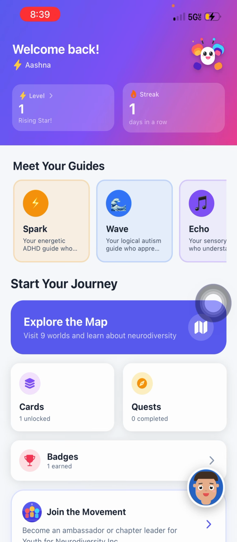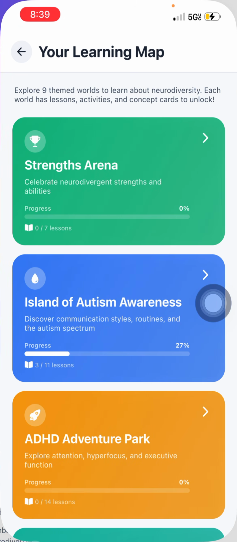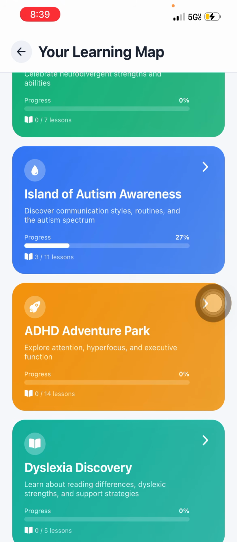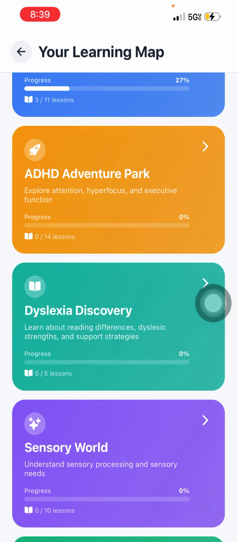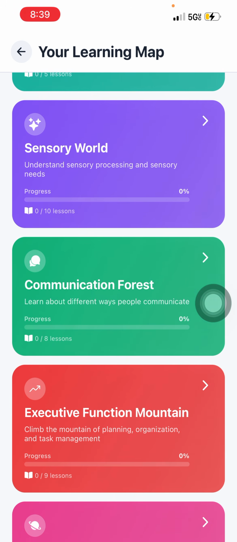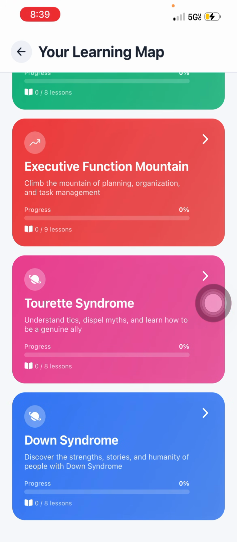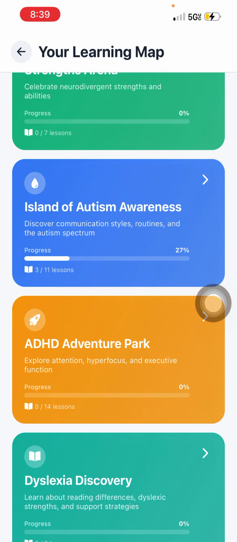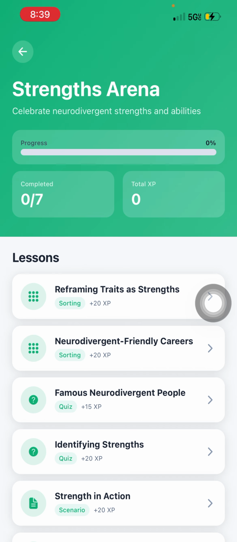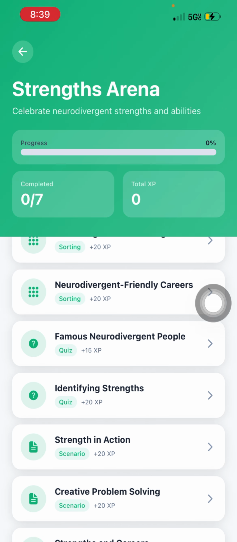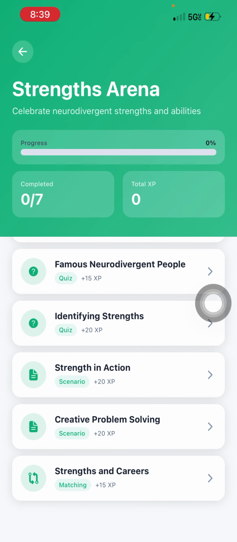Coming out to the homepage again, with the Explore the Map, users can learn about a variety of neurodivergent experiences across all 9 worlds. We have Strengths Arena, Island of Autism Awareness, and it ranges from the actual learning difference to different aspects of neurodiversity, so like executive function. Now, if I scroll up and I click on the Strengths Arena, then we have 4 different types of lessons. We have sorting, quiz, scenario, and matching.